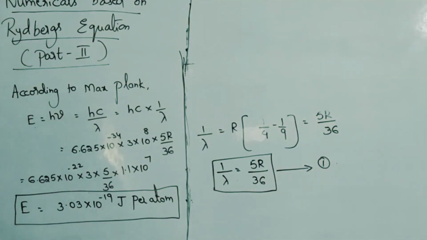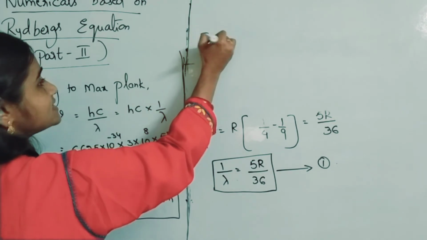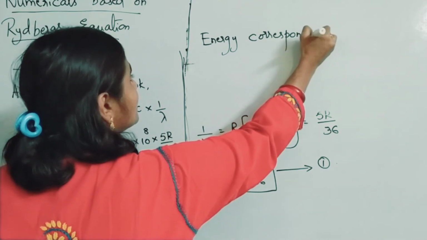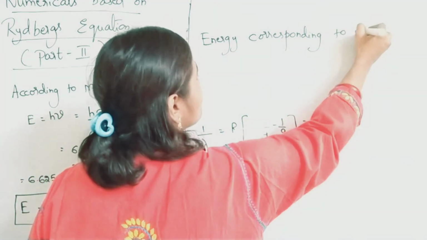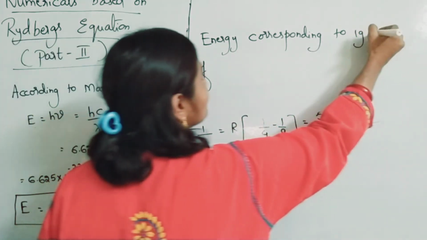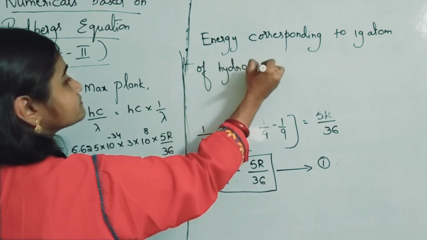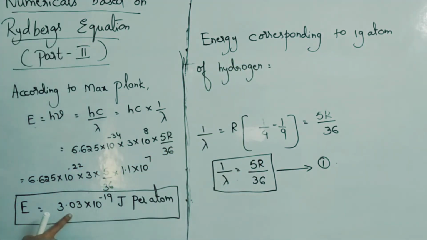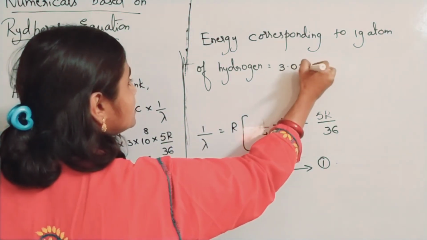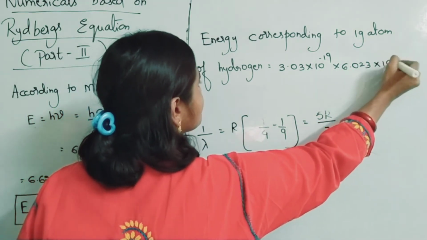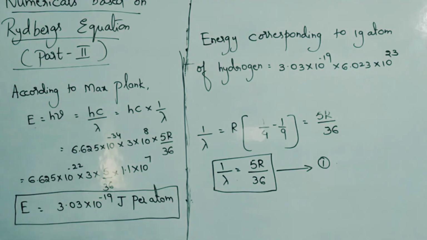So energy corresponding to 1 gram atom of hydrogen is equal to this value into Avogadro number: 3.03 into 10 to the power of minus 19 into 6.023 into 10 to the power of 23.